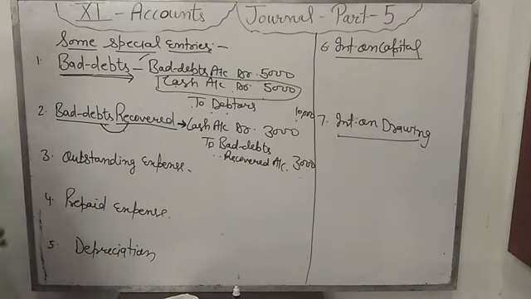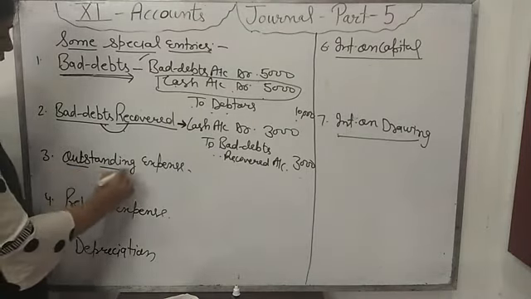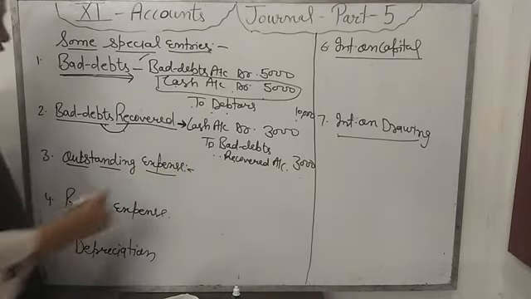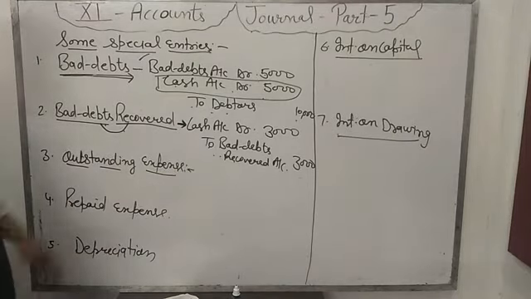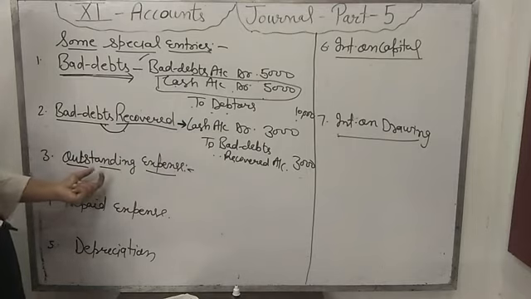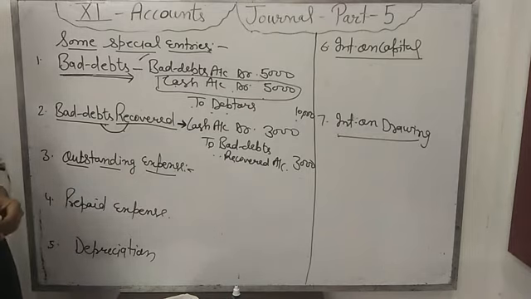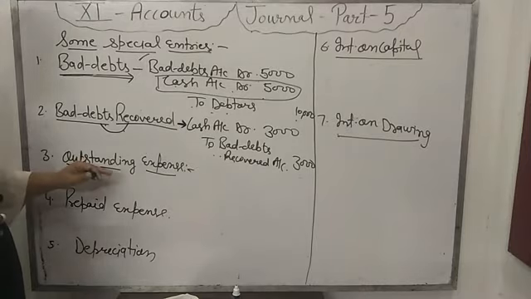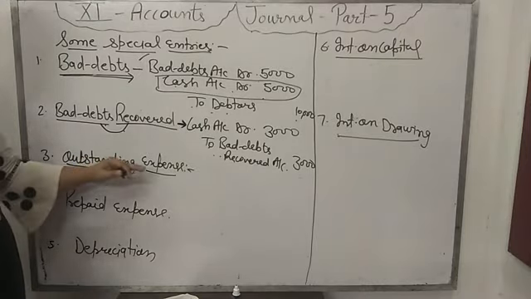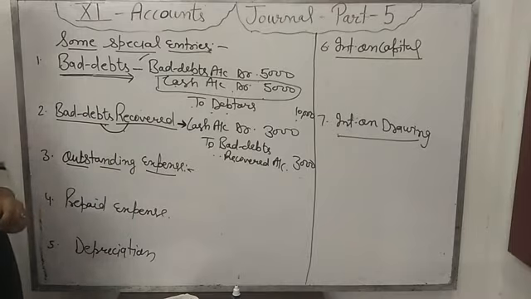The next journal entry is related to the outstanding expense account. Now what is the outstanding expense? I told you just before 5 minutes. Outstanding expense is that expense which the firm has not paid till the end of the year. So at the end of the year on 31st March, we will put that expense in the outstanding expense account. This is the liability of the firm. Then which entry will be passed for this?